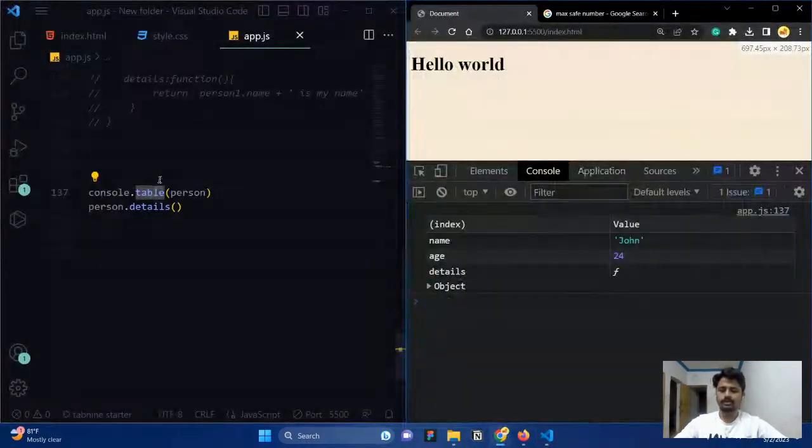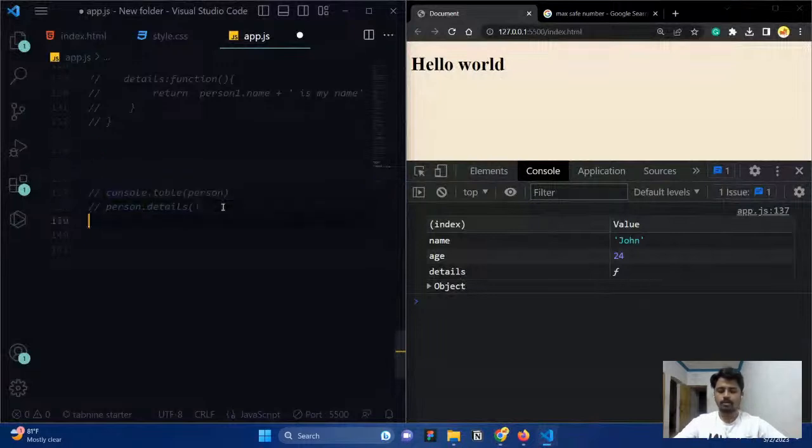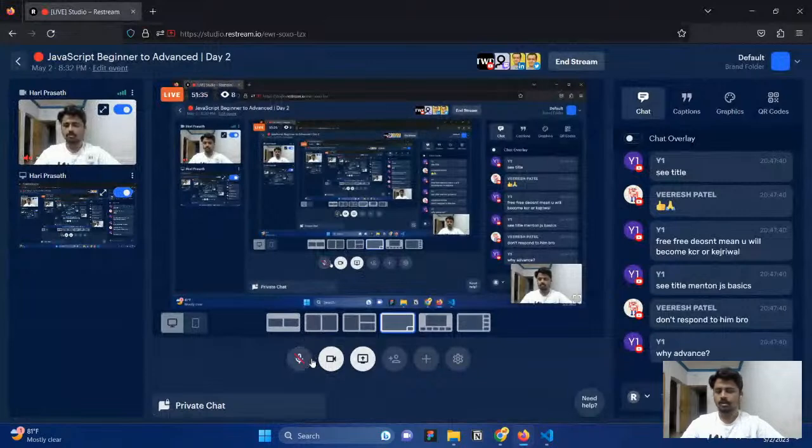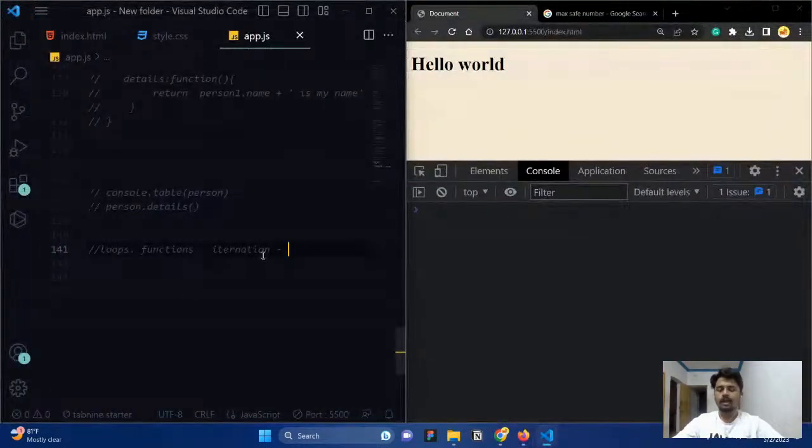Now we have created this one, and the next concepts that we're going to see are loops, functions, iteration, and template literals.